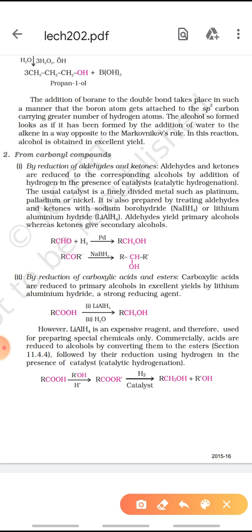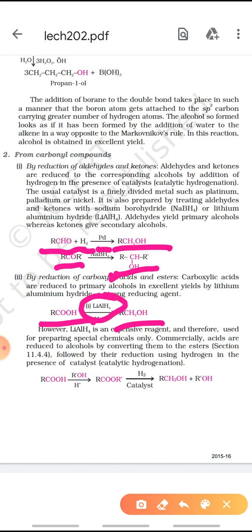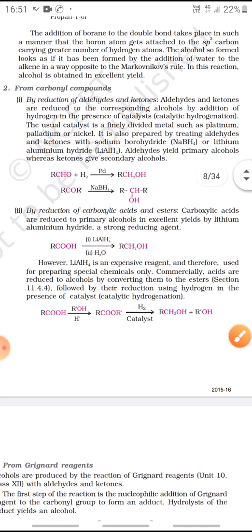Now you can see that aldehydes undergo reduction even in presence of palladium and result in the formation of primary alcohol. Ketones, when they undergo reduction, give secondary alcohol. For tertiary alcohol, I'll tell you. First is by the reduction of carboxylic acid. Carboxylic acid will also give you primary alcohol. Carboxylic acids are reduced in presence of lithium aluminium hydride only.